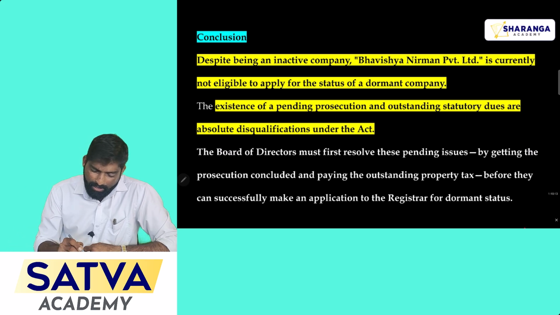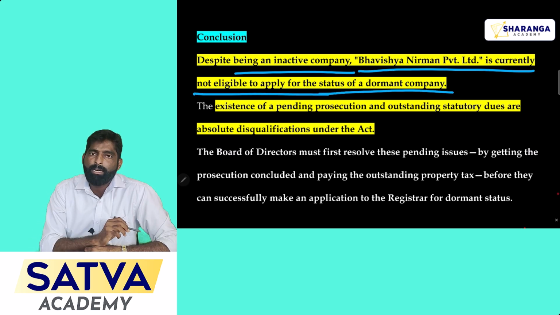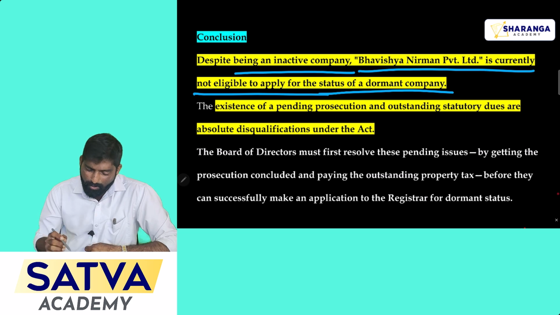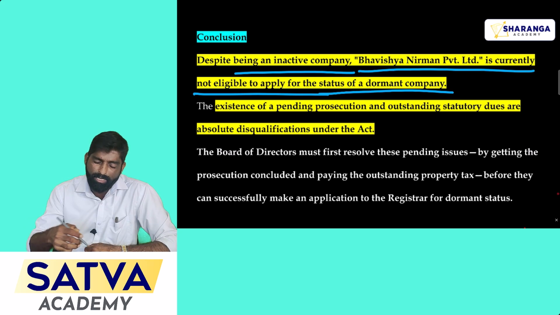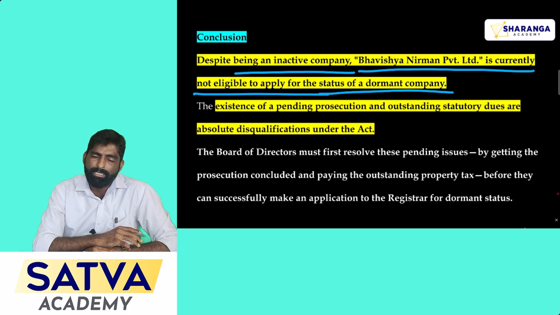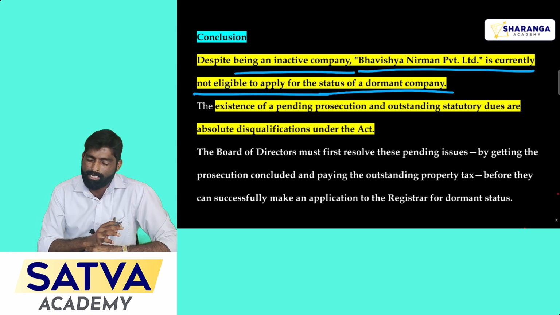See, despite being an inactive company, Bhavishya Nirman Private Limited is currently not eligible to apply for the status of dormant company because of these ineligibilities. One is the pending suit before the authorities and the other is the pending dues of tax to local authorities. So those are the 2 ineligibilities that restrict it from applying as a dormant company. This is the conclusion to be given in your answer.